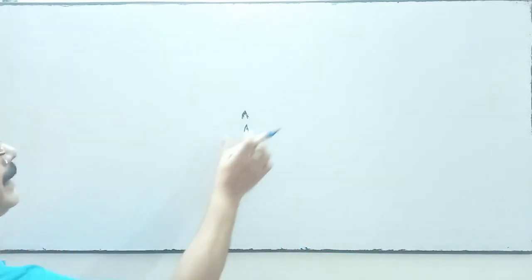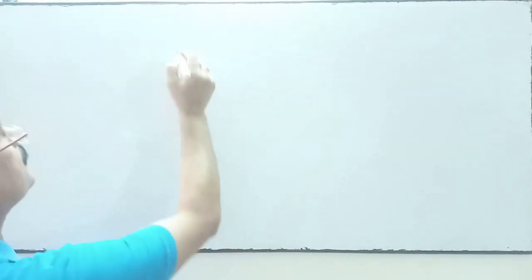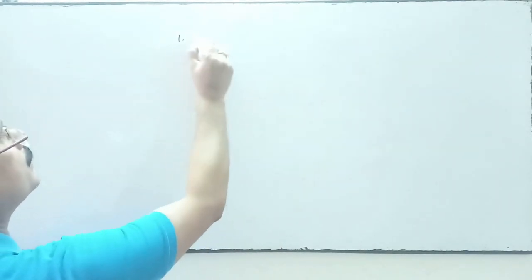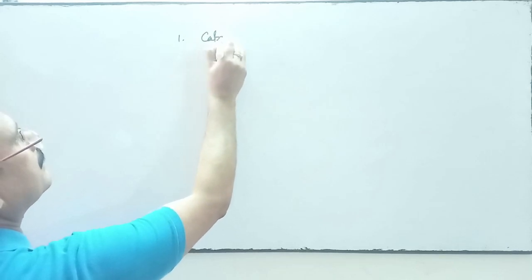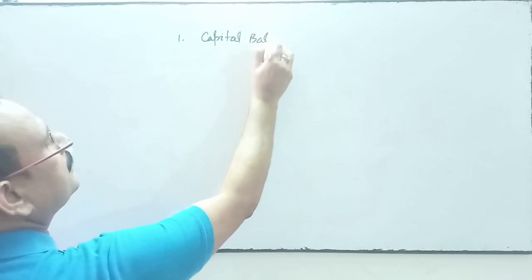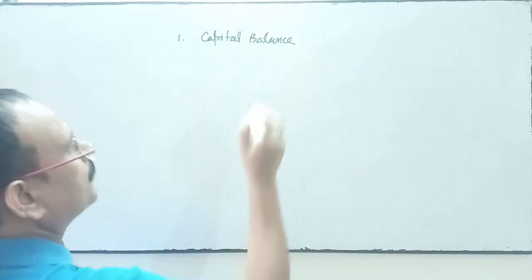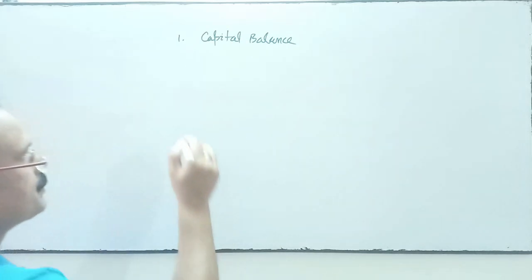When the partner dies, the partner will be entitled to get, number one, the capital balance on the date of death, whatever the capital balance was there.